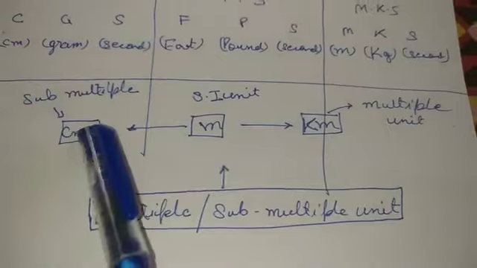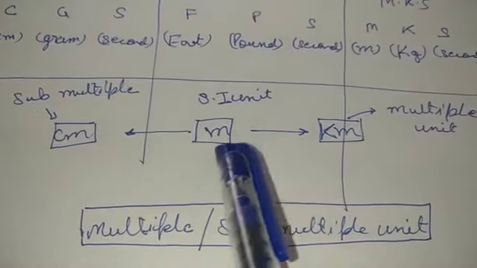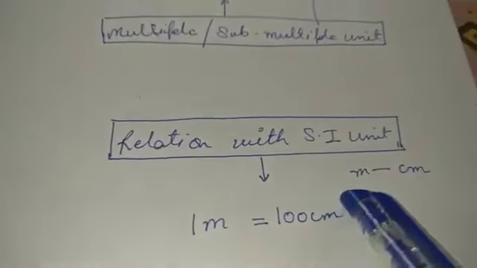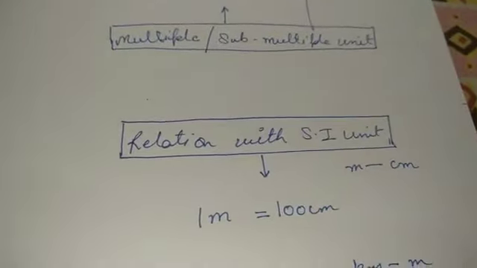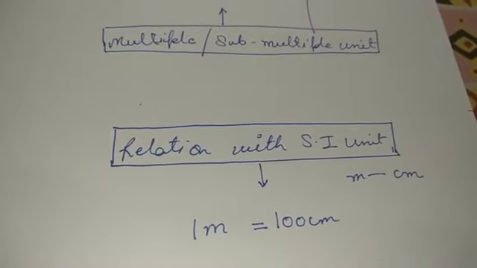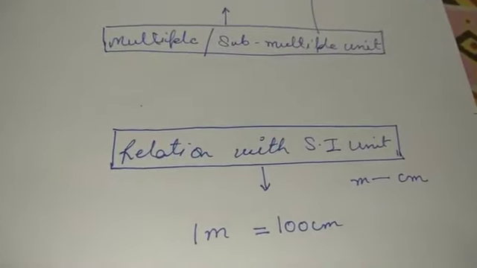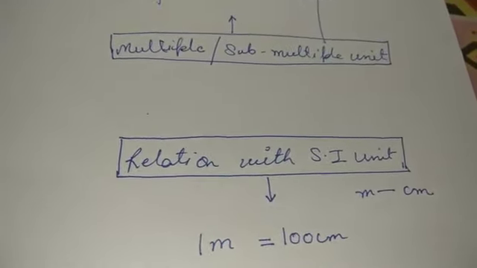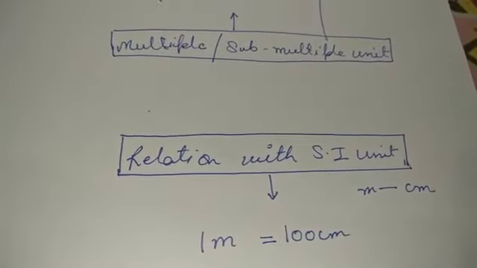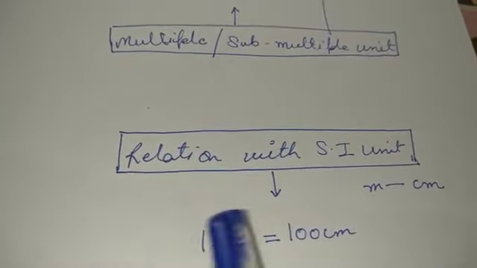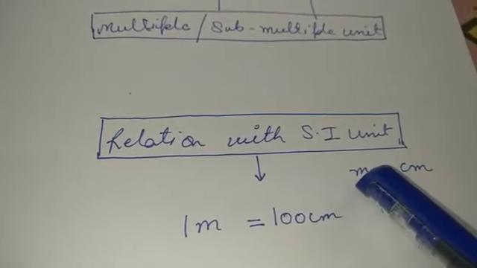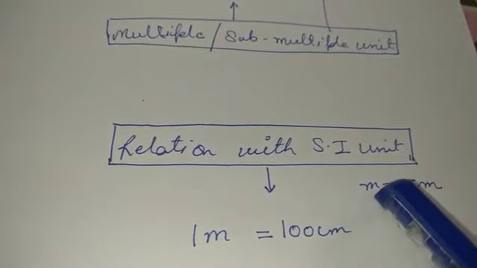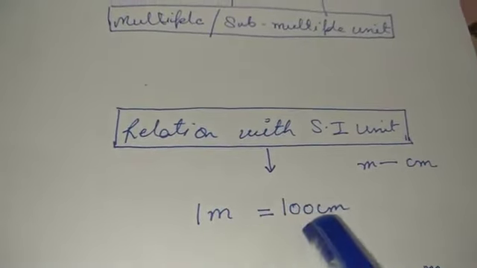Alright. Now obviously there has to be a relation that exists between them. So what is the relation? The relation has to be very clear. You must have studied in the previous classes, when we asked to write down the relation between the SI unit of force and the CGS unit of force, you straightaway write that 1 Newton is equal to 10 to the power 5 dyne, dyne being the CGS unit and Newton being the SI unit. Similarly over here, let's write down the relation between the CGS unit and the SI unit, or the submultiple and the multiple unit, or meter and centimeter. So 1 meter equals 100 centimeter.